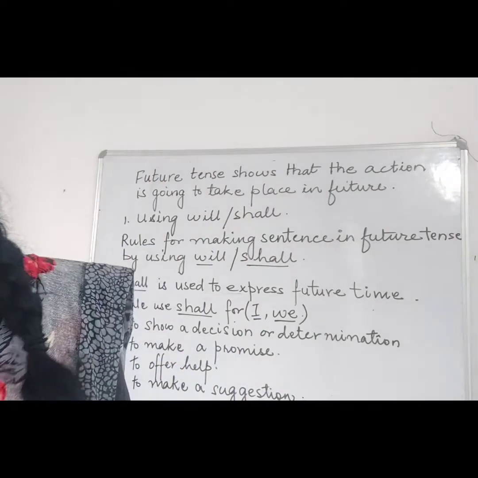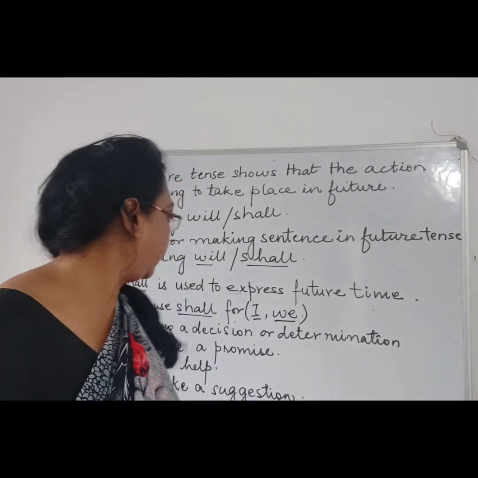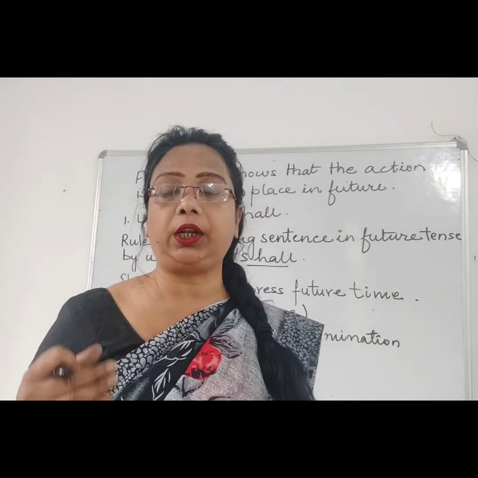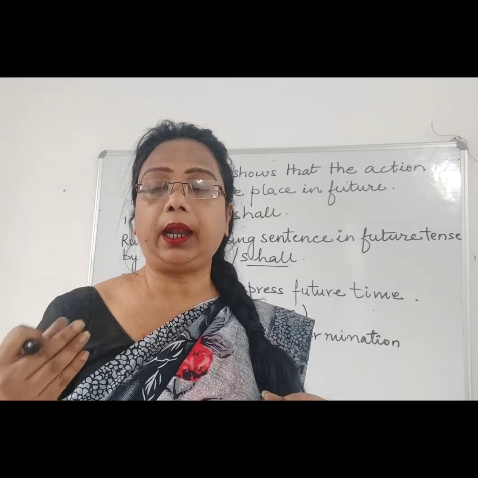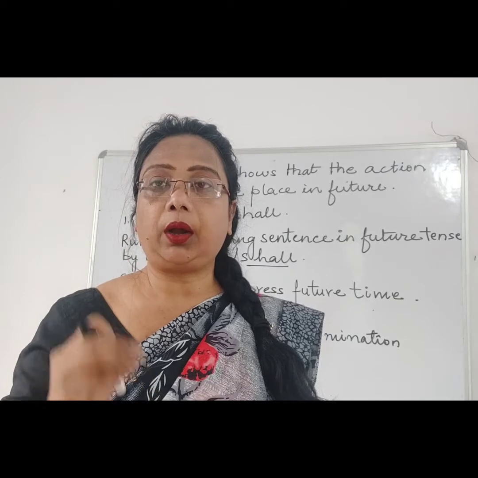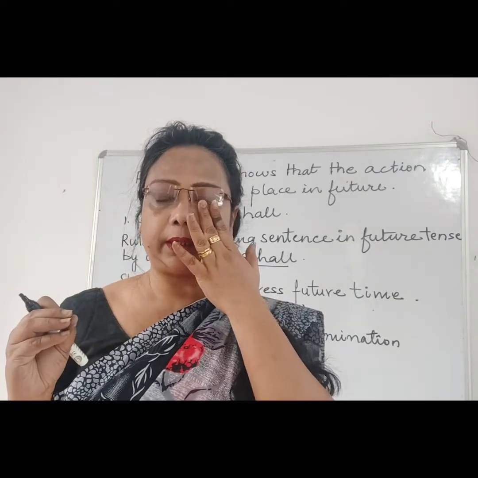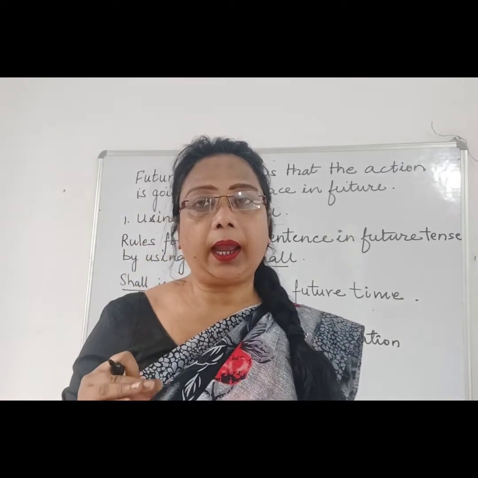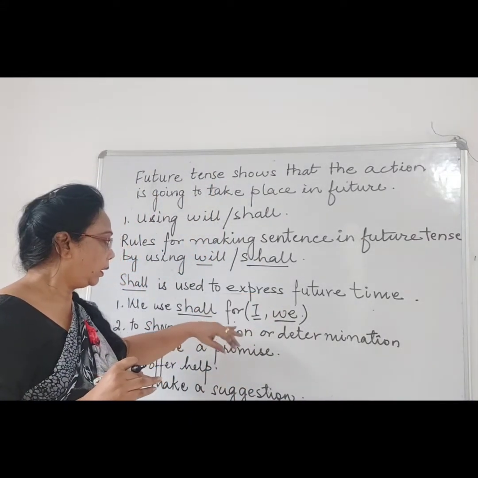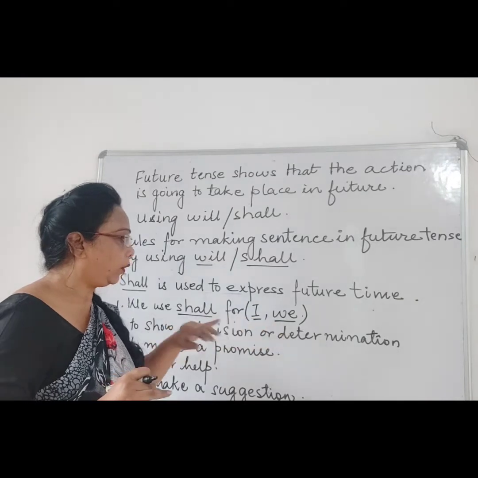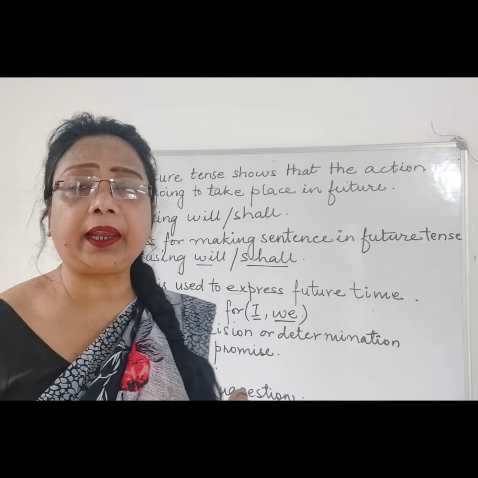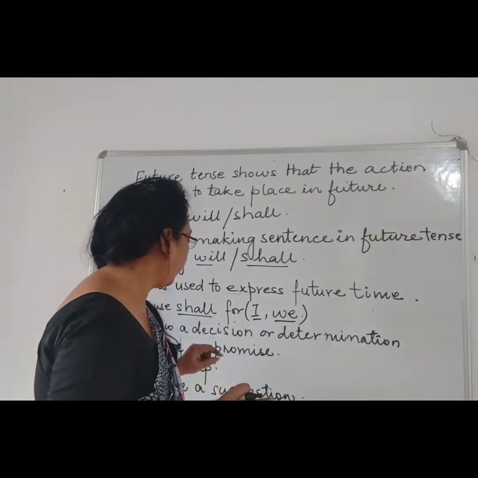Like if I say, I shall not get up until I finish my project. Now I is the first person, so I have used shall, and for the future sentence, shall is used only with I and we.